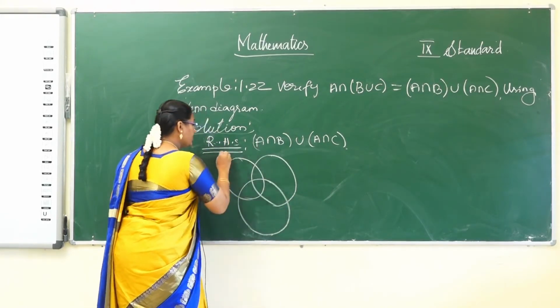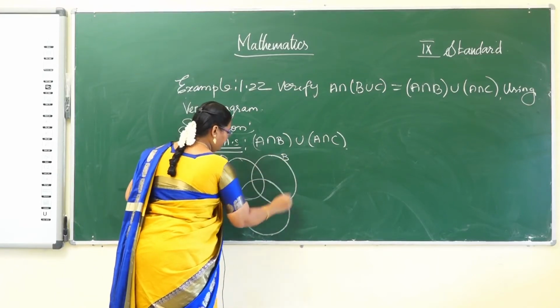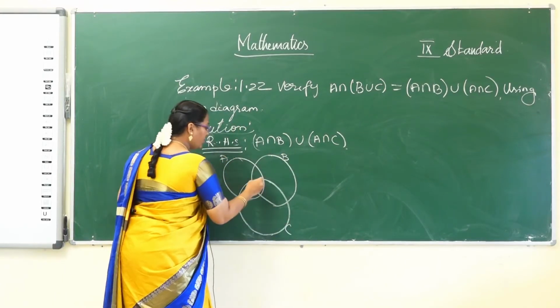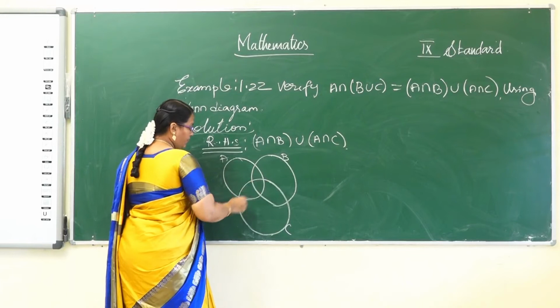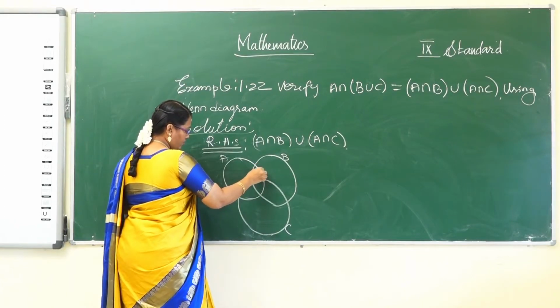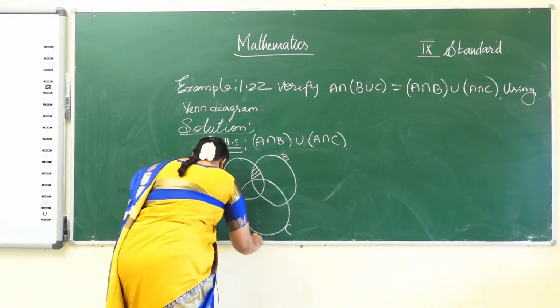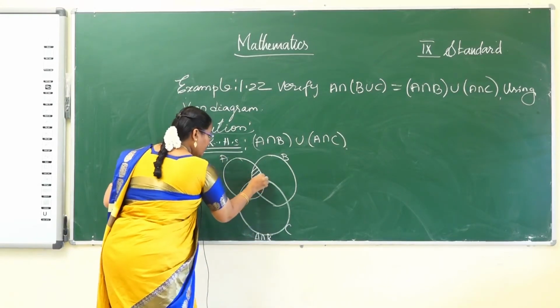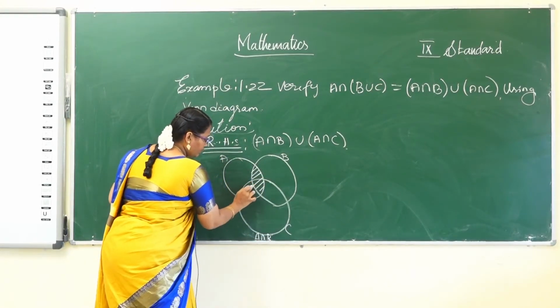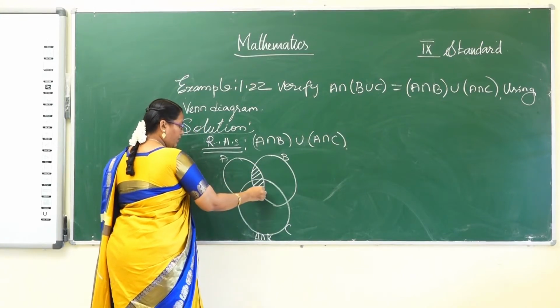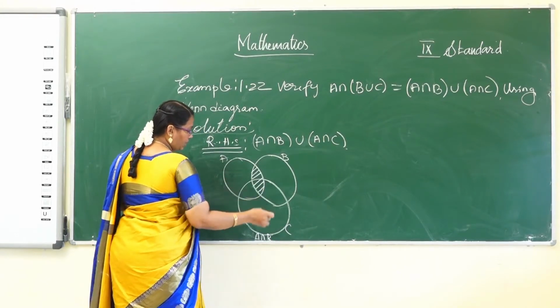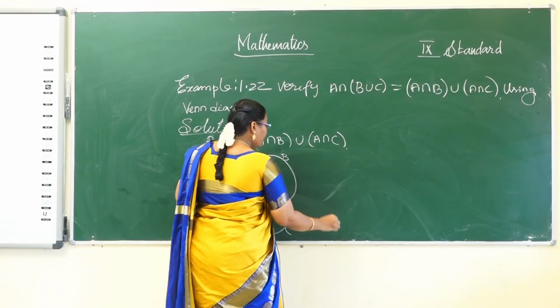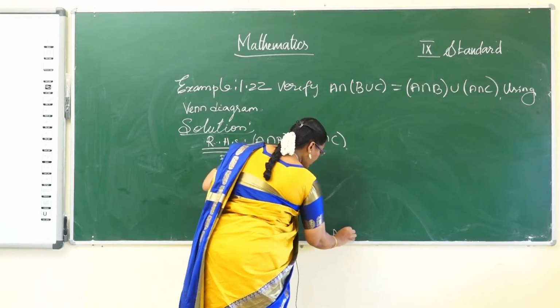So which are the places we want to shade here? Common one for A and B. A intersection B. Okay. So A லையும் B லையும் காமனாக உள்ளது இந்த போர்ஷன் மட்டும். Okay. And next B intersection C.